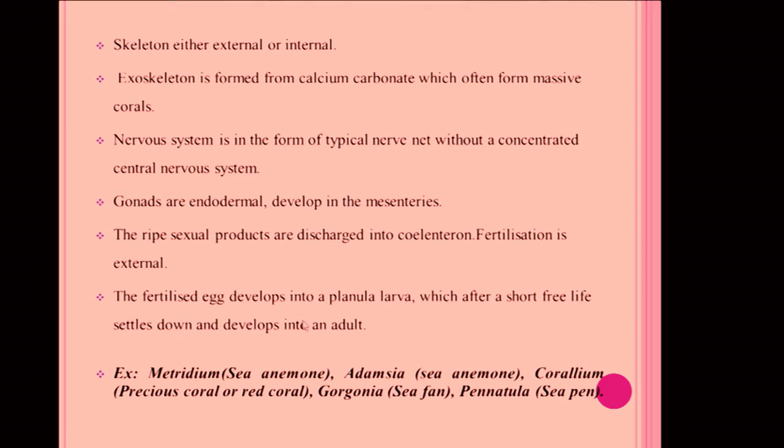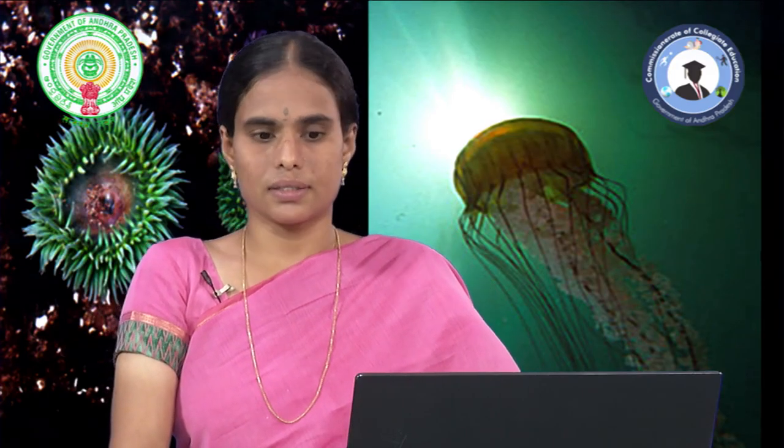The fertilized egg develops into a planula larva, which after a short free life settles down and develops into an adult. The examples for these Anthozoa animals are Metridium sea anemone, Adamsia sea anemone, Corallium rubrum, also called precious coral or red coral. Gorgonia is sea fan and Pennatula is sea pen.